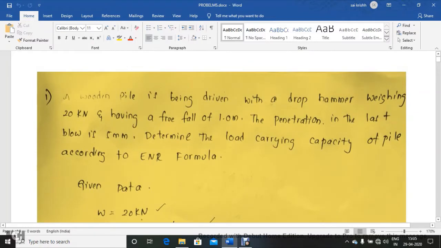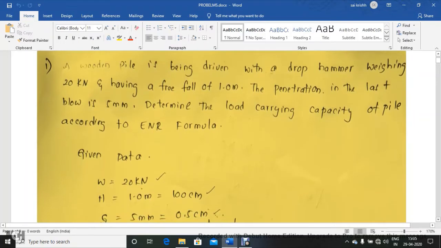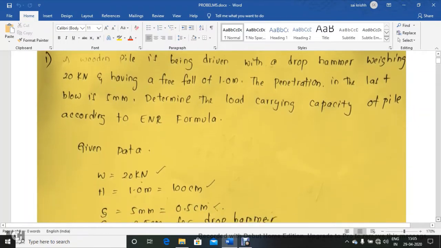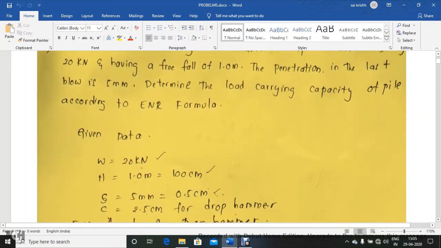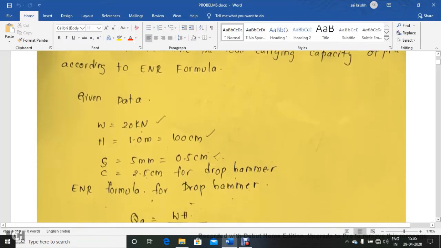Just go through. This is a wooden pile which is being driven with the help of a drop hammer, whose weight is 20 kilonewtons and having a free fall of 1 meter. The penetration in the last blow is recorded as 5 mm. Determine the load carrying capacity of the pile foundation by using the Engineering News Record formula. This formula is again a dynamic formula.